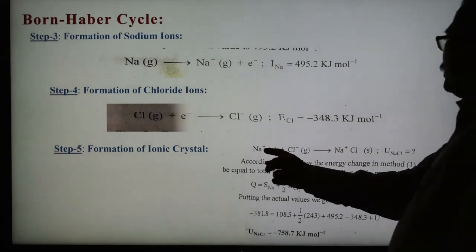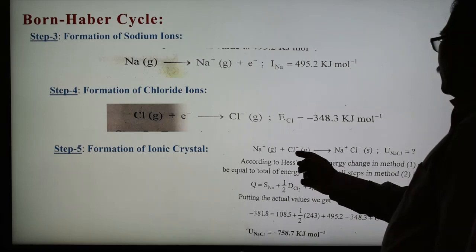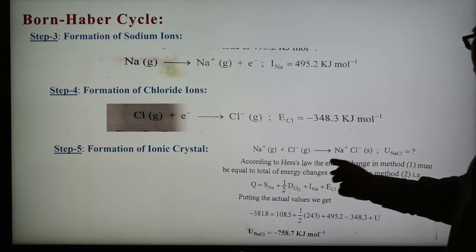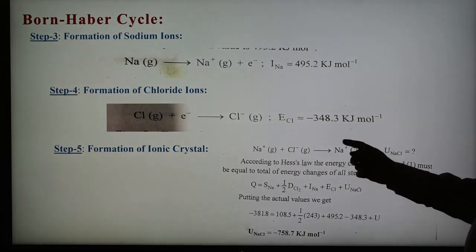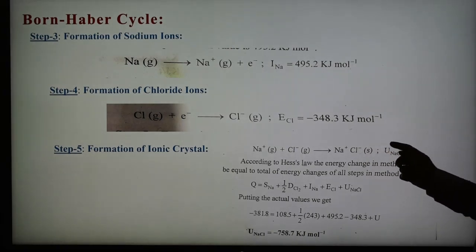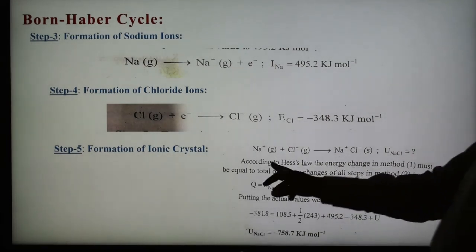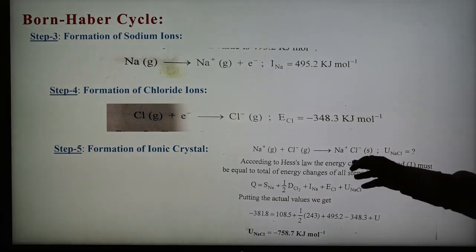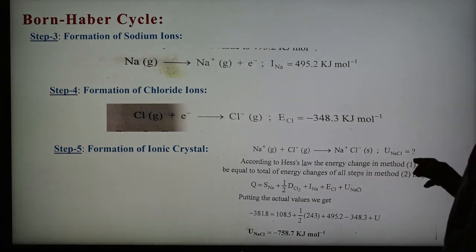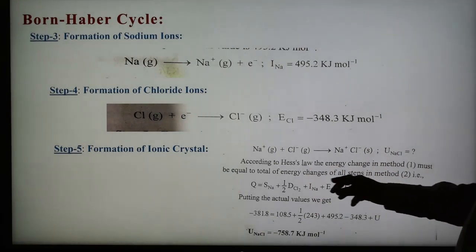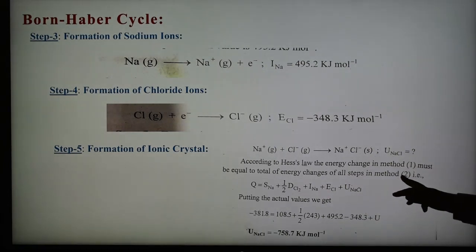So here the sodium ion obtained in step 3 and the chloride ion obtained in step 4 combine, forming the solid ionic crystal sodium chloride, and for this energy, by definition, U NaCl is the lattice energy, and this energy we have to find out here. After that, according to Hess law, the energy change taking place in method 1 must be equal to the total energy change taking place in all the steps in method 2.